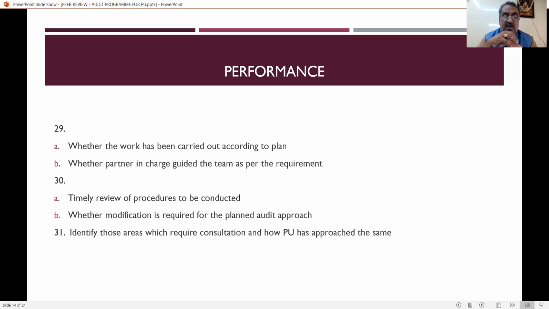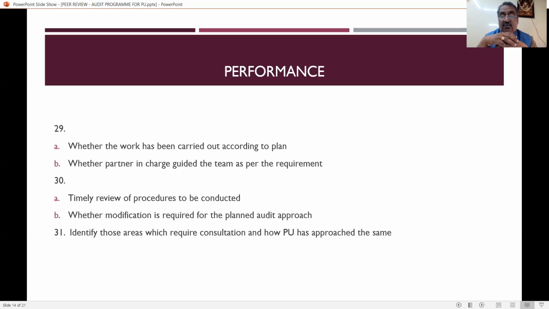Next one is performance of the practicing unit. What are the important points that you have to see with reference to performance is whether the work has been carried out according to the plan. So that means it's a clear indication that the practicing unit should have the audit plan. And for that, there should be a proper checklist. The partner in charge guided the team as per the requirement. So that means the partner who is going to manage the practicing unit should have enough knowledge, and he should be in a position to guide the entire unit in the right direction.